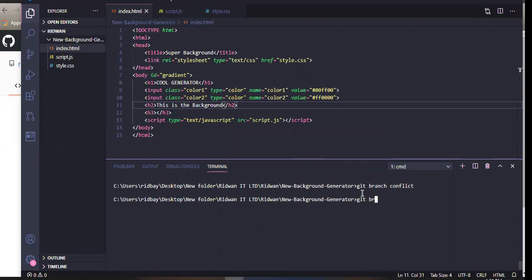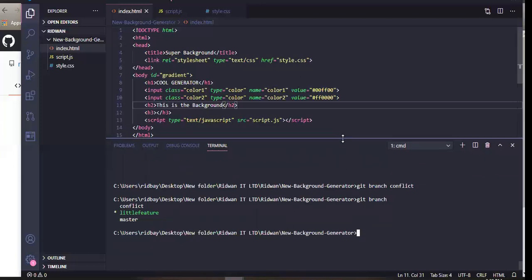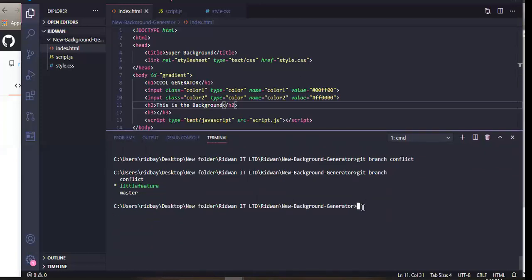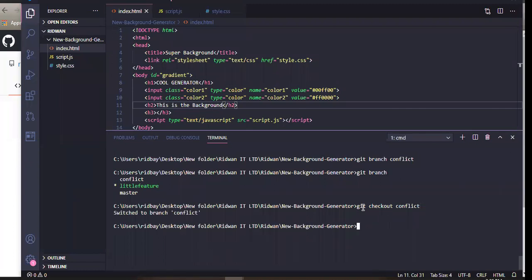So let's check. Presently Ridwan has how many branches? He has 3 branches and he's presently on the little feature branch. So Ridwan needs to check out the new branch he created because he wants to make some other changes too. So Ridwan did git checkout conflicts. That conflict is just the name of the branch, it doesn't have any meaning. I just want to show us how conflict looks and how you can resolve conflicts when you are using Git and GitHub.